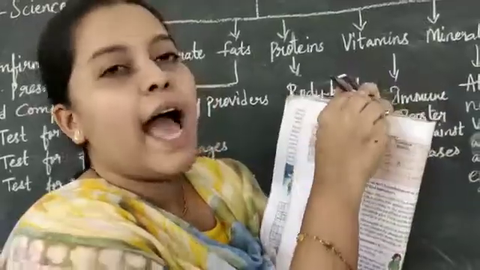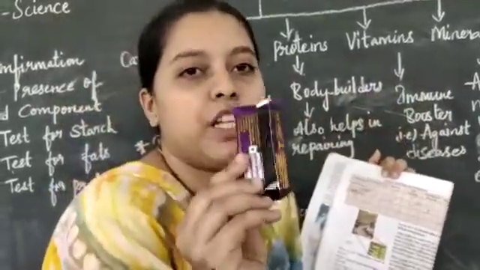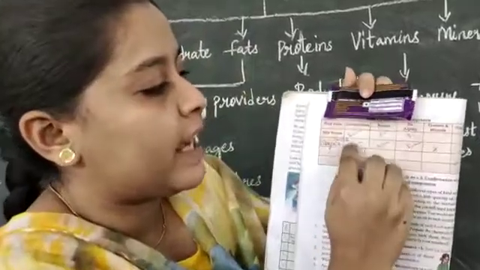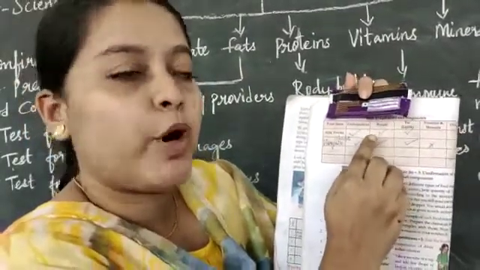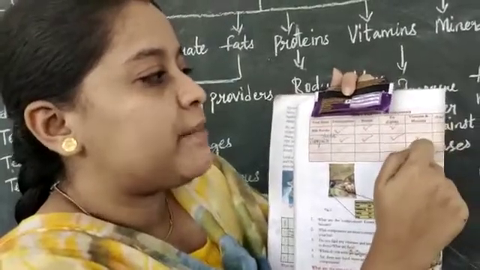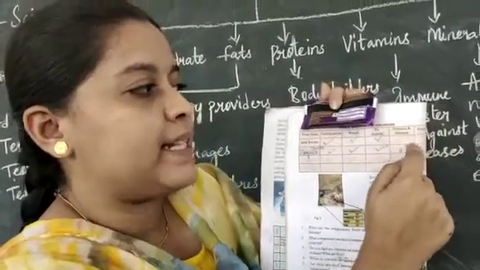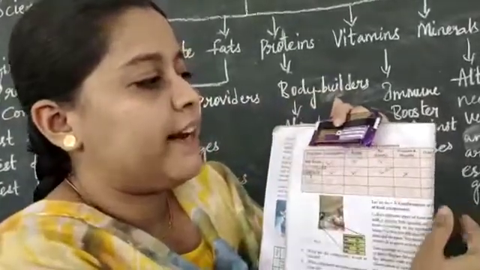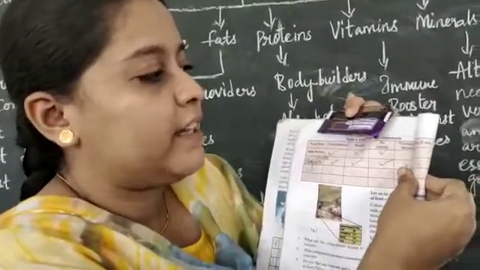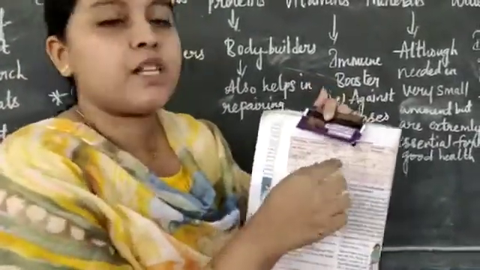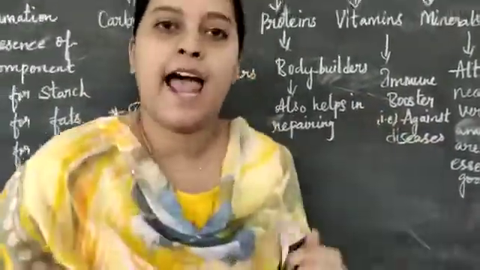Next, as I said, I am having this chocolate bar. In this chocolate bar, you can see that protein and carbohydrates are present. Put a tick mark. Proteins are present. Fats are present. Vitamins and minerals are present. Energy, calories is nothing but vitamins and minerals. Okay, children? And any other? No. So you can keep a hyphen. Two more boxes are there.